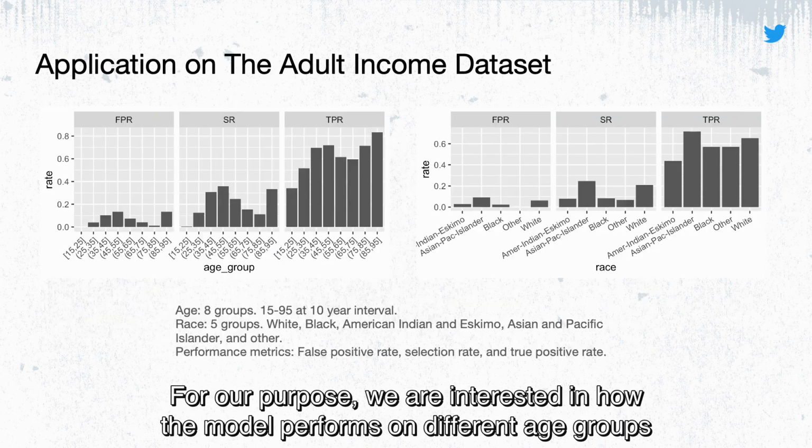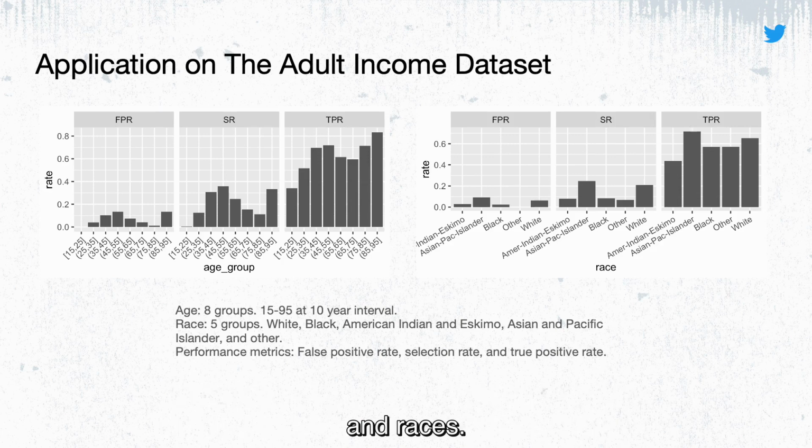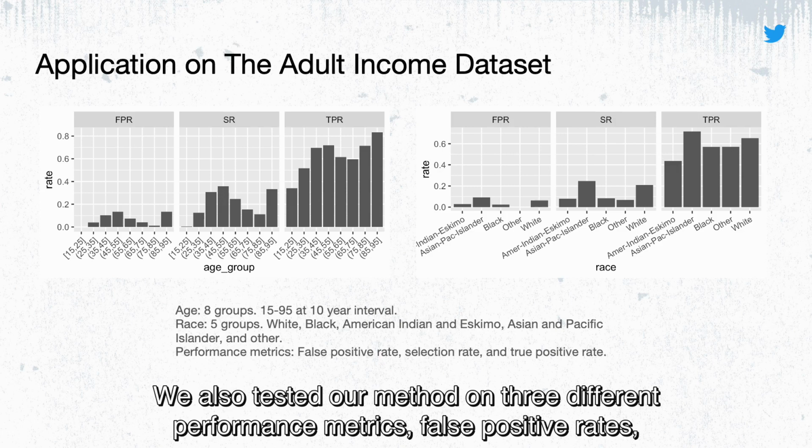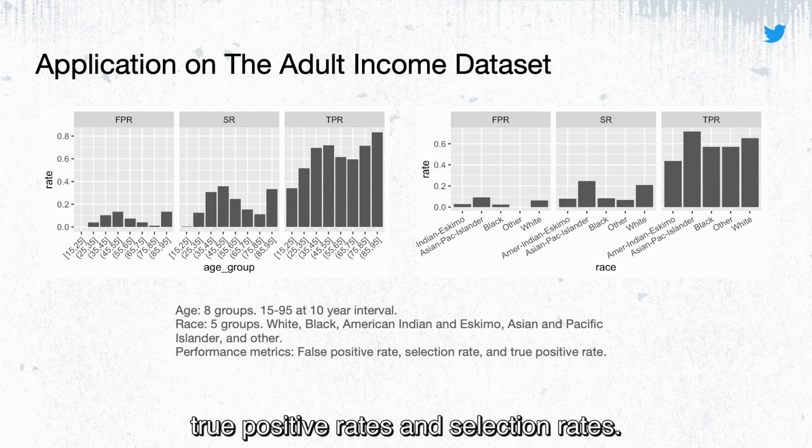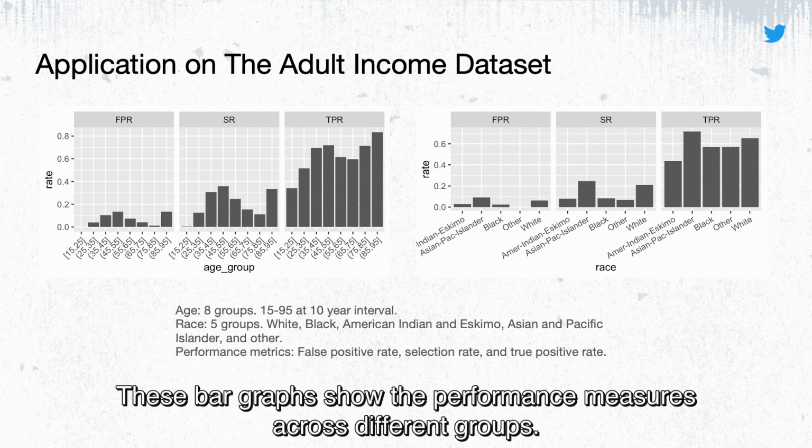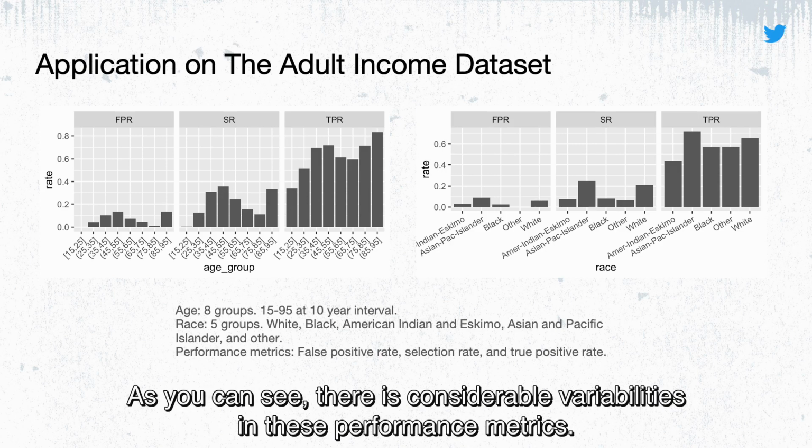For our purpose, we are interested in how the model performs on different age groups and races. We also tested our method on 3 different performance metrics: false positive rates, true positive rates, and selection rates. These bar graphs show the performance measures across different groups. As you can see, there is a considerable variability in these performance metrics.